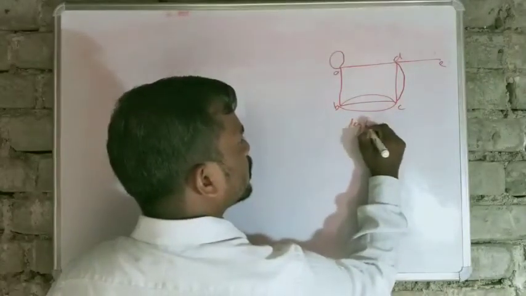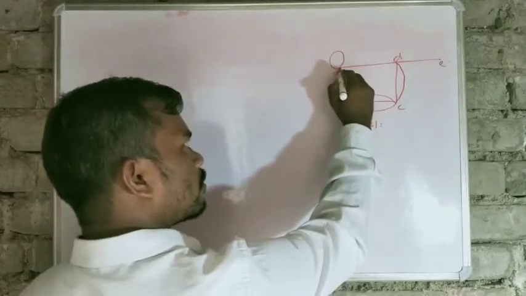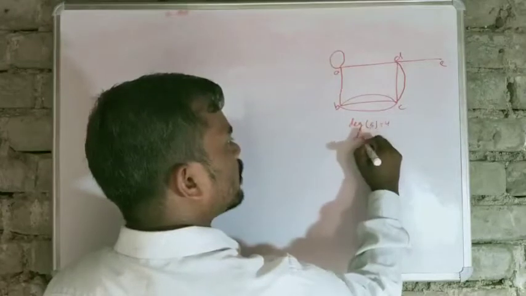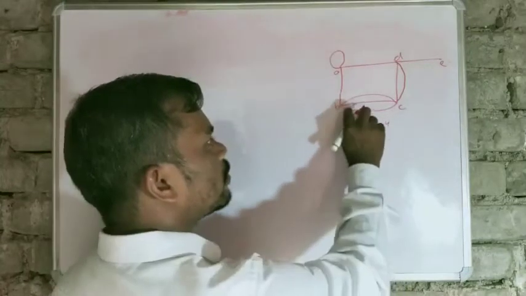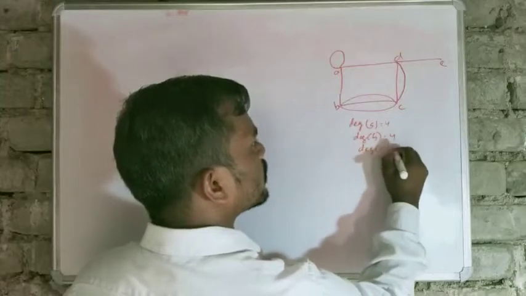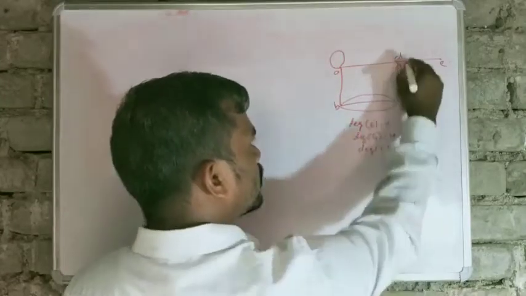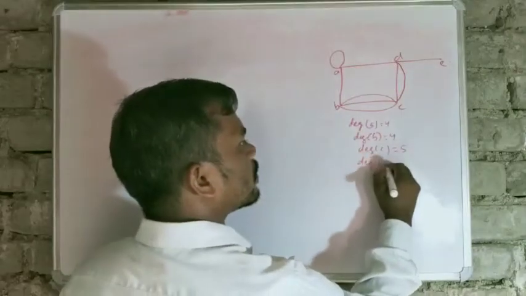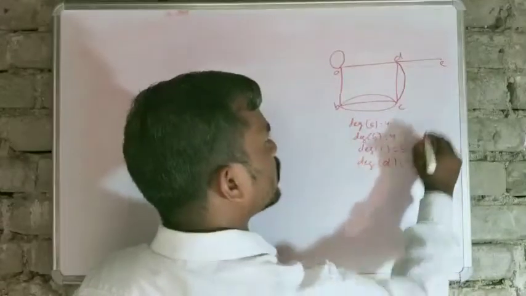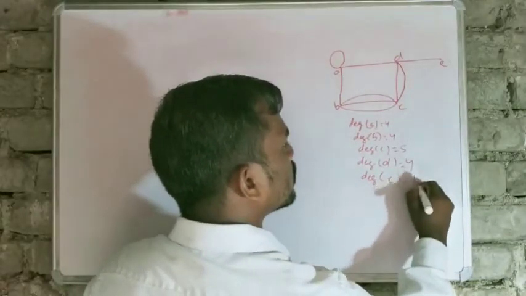Degree of A is 4, degree of B is 4, degree of C is 5, degree of D is 4, and degree of E is 1.